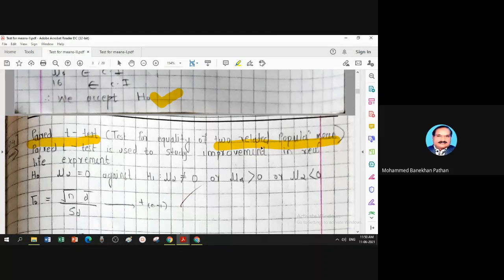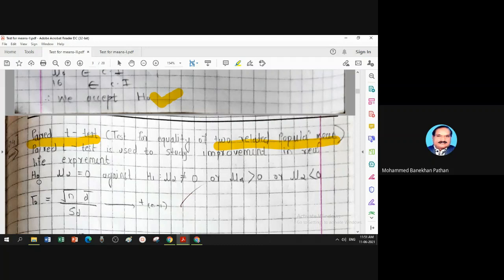That's why the word is related population mean. You have two observations from the same set of data, before and after. When the data is of this nature, you have to use the paired t-test, and it is very commonly used for medical experiments where we are eager to check whether a certain drug or certain program is helpful or not. So we conduct the experiment on the same set of units.